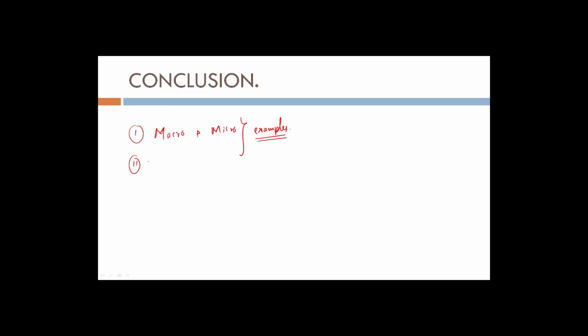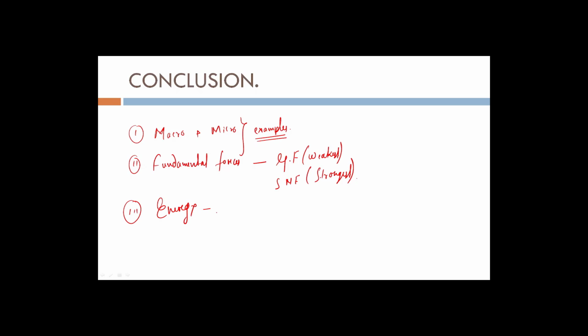The second thing we learned about is fundamental forces. In fundamental forces, we know that gravitational force is the weakest and strong nuclear force is the strongest among the four forces. What is the third thing we learned? Third thing we learned about energy, which is nothing but the sum of kinetic energy and potential energy.